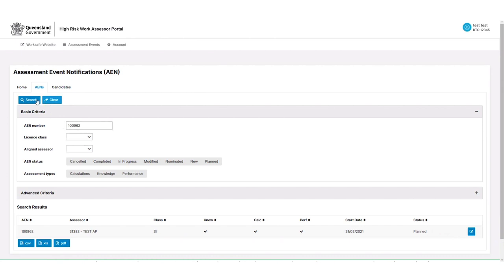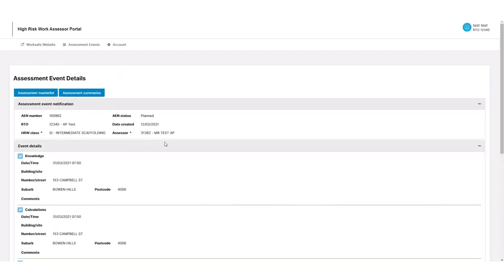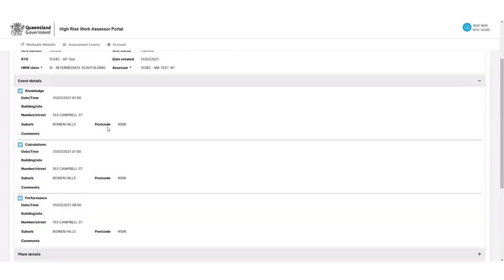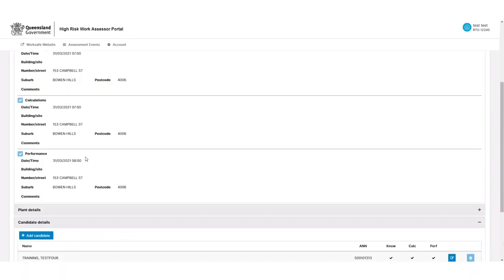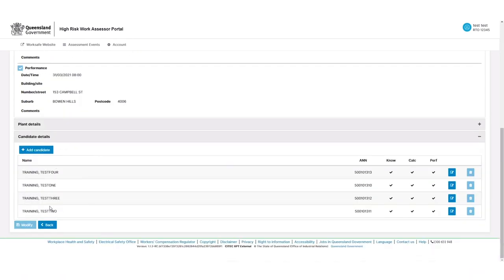If we just search for this one using our search function on the AENs, we can see that this assessment event is in plan status. And if we head over to it as the RTO, we'll see the assessor has put in the knowledge time, the calculation time, the performance time, and these are the people that will be attending that assessment event.